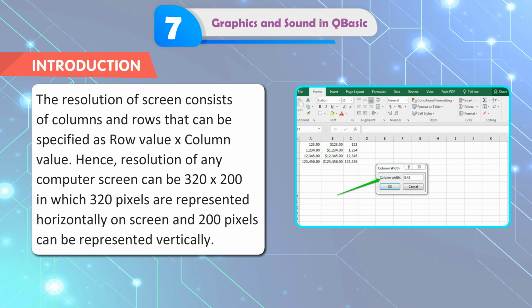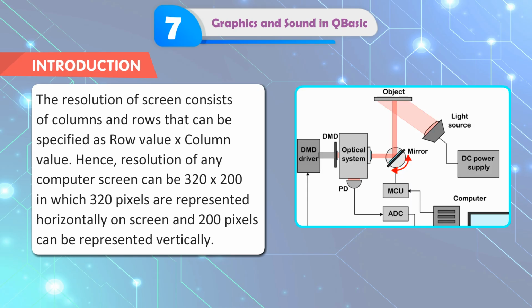The resolution of a screen consists of columns and rows that can be specified as row value x column value. Hence, the resolution of a computer screen can be 320 x 200, in which 320 pixels are represented horizontally on the screen and 200 pixels can be represented vertically.